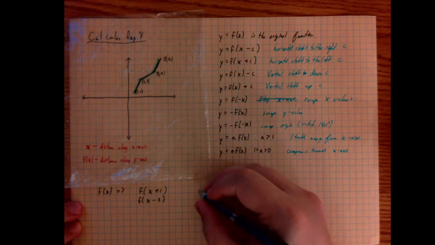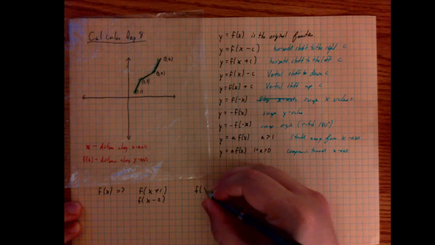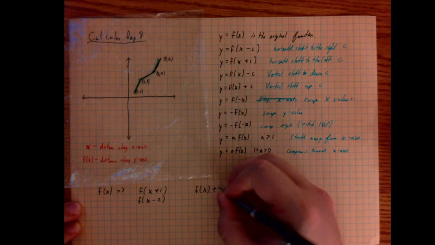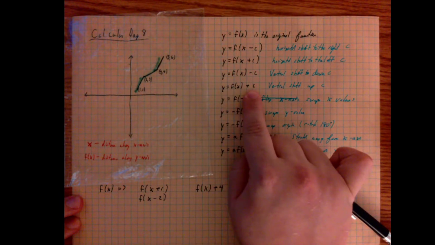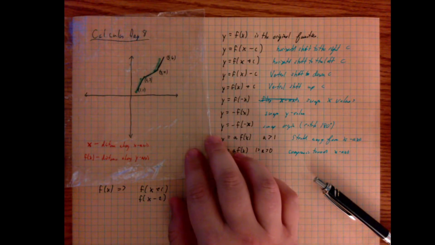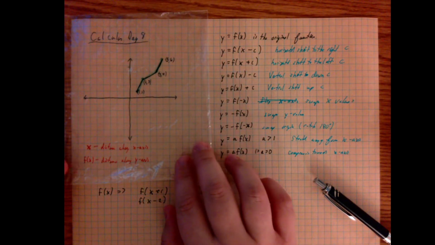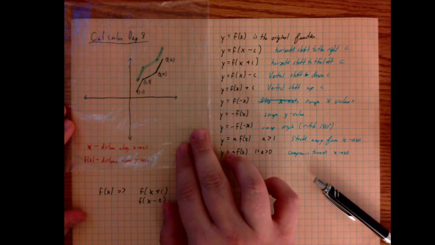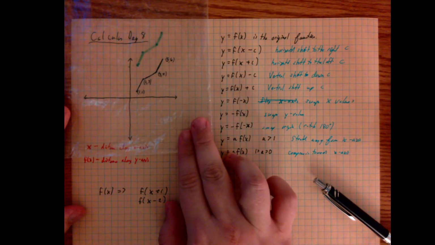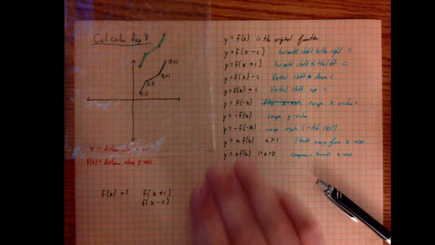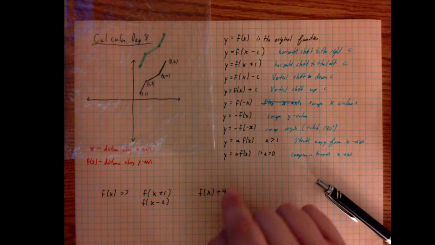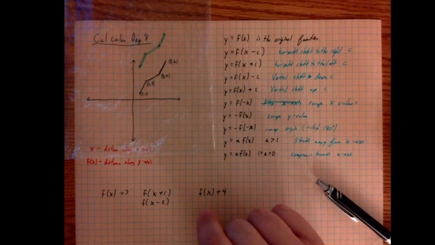What if I wanted to do something like, on the outside, f of x plus 4? So again, I can see that we have a positive value, which means it's going to go up, and in particular up 4. So I take my function and it moves up 1, 2, 3, 4. This would be a new version of this graph. It's the same graph, just shifted. How much? 4. Which direction? Up. I can tell because of these two things: I see the plus, I see the 4, I see where it's located. That tells me how this graph is going to change.